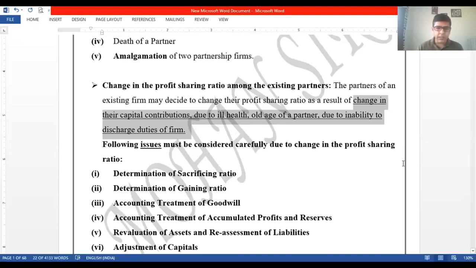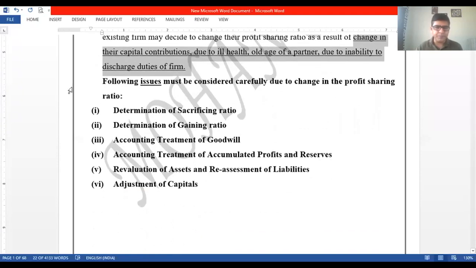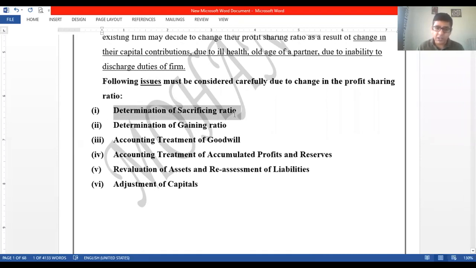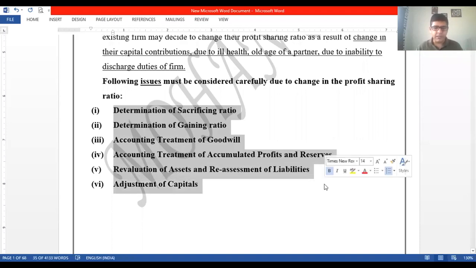So let us see what all things we are going to learn in this chapter. What are the issues to be considered carefully in a particular topic? We are into the topic wherein we are talking about the change in profit and loss sharing ratio. So yes, all these things are there. We have to learn to determine the sacrificing ratio and the gaining ratio. We are going to learn the accounting treatment of goodwill, calculation of goodwill as well, accounting treatment of accumulated profits and reserves, revaluation of assets and reassessment of liabilities, and adjustment of capitals, right? So all these are the topics which we are going to learn.